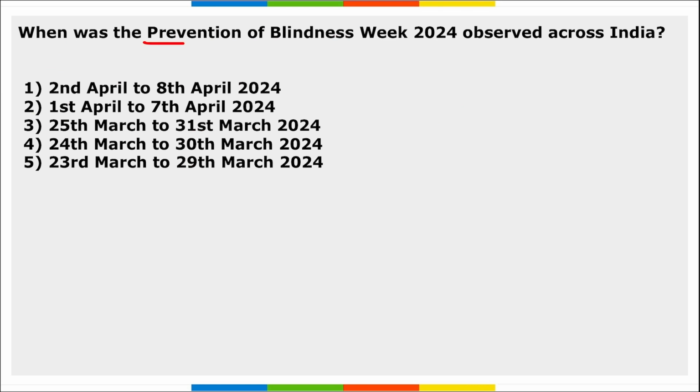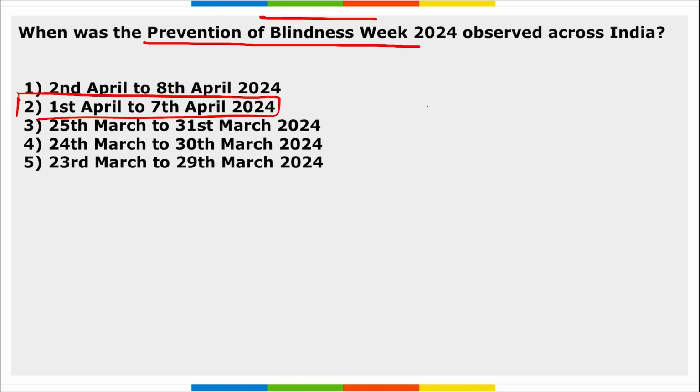Next, when was the Prevention of Blindness Week observed across the globe? From 1st to 7th of April, we observe Prevention of Blindness Week. Take a note of this. This day is basically to create awareness about the factors and the importance of lifestyle for preventing blindness, how it can be implemented, and what lifestyle people should choose in order to eliminate the risk.